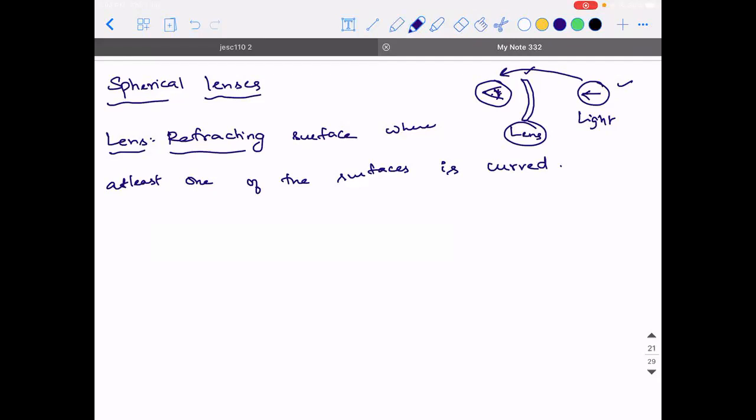If I just want to ask you a few questions. If I take two shapes like this, tell me whether this is a concave mirror or a convex mirror. Concave.